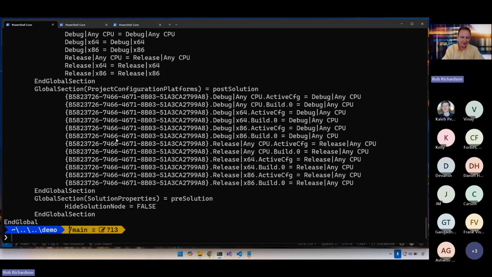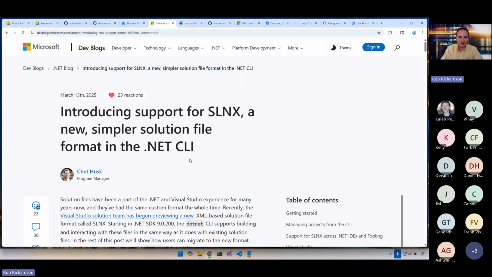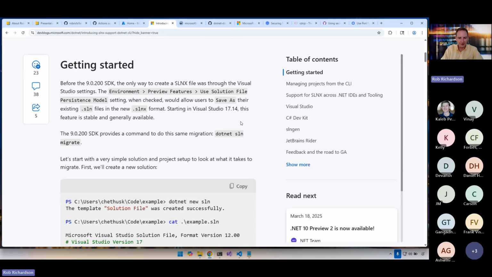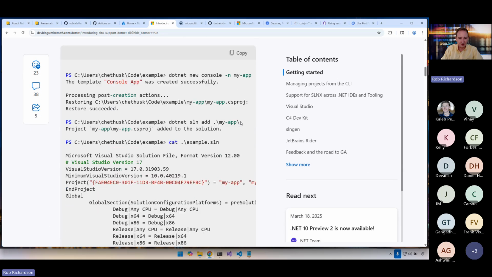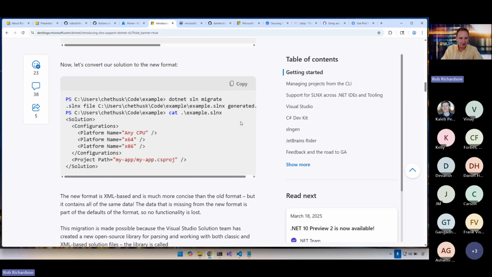Ugh, this solution file is just all kinds of gunk. Let's talk about the new solution format, slnx, which is actually an XML file that is so much simpler. Here's an example of a slnx file. It's just a simple XML file. In the same way that we migrated csproj files to the new, simpler format, we can migrate solution files as well. So let's do that.